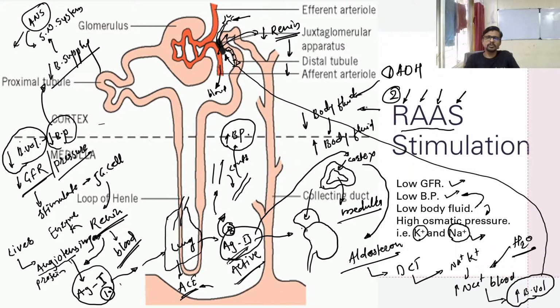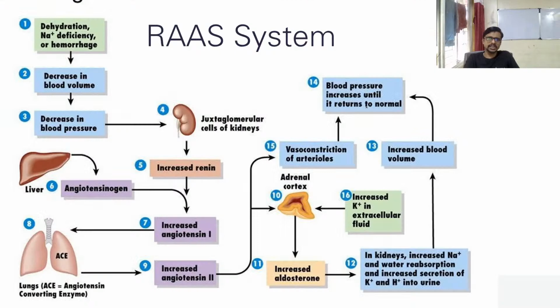Okay, now what happens in the second condition? This is a beautiful diagram which represents again what we drew. Because of dehydration we have low blood pressure or low blood volume. So now the volume is decreased, blood pressure is decreased, and the JG apparatus of the kidney secretes renin. Renin converts angiotensinogen, which comes from the liver, into angiotensin 1.